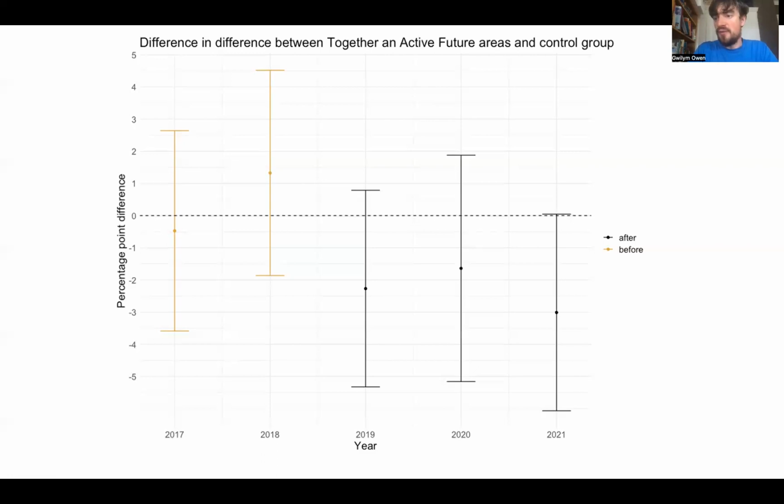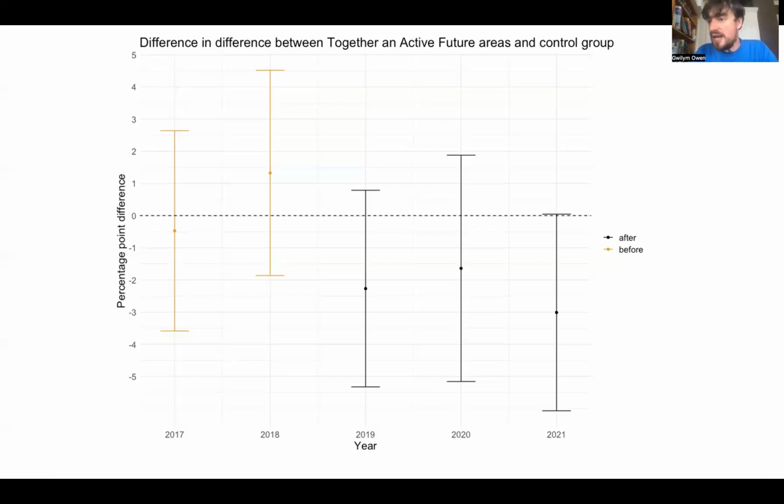So finally, to reiterate the point about uncertainty, we can see on this graph that all of the confidence intervals overlap zero. It's getting quite close in 2021, but this suggests that there is large uncertainty, and our evidence which suggests that TaAF is working isn't particularly strong.